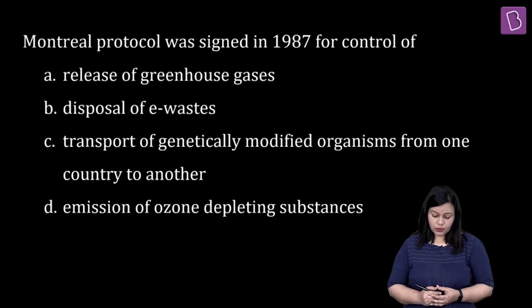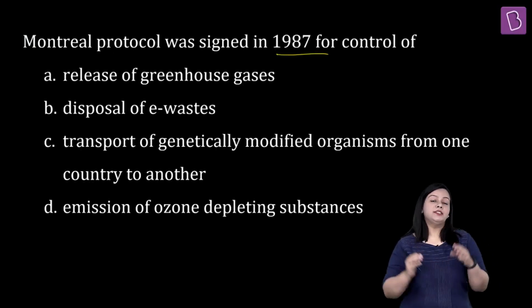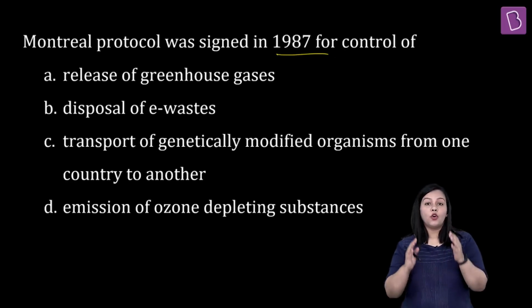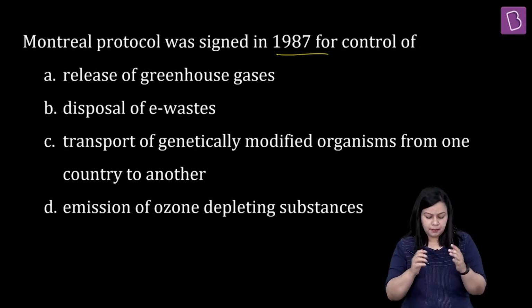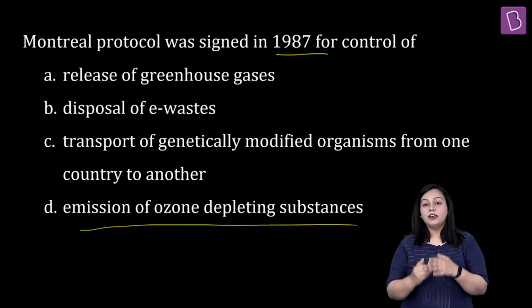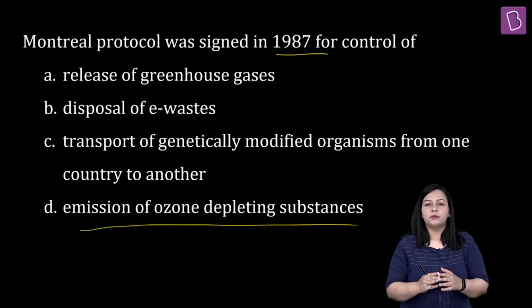Let us have a look at this question. Montreal Protocol was signed in 1987 for control of. Now this is a very important protocol which was signed in order to control and limit the emission of ozone depleting substances. Okay, this was signed in 1987 and this is a very important protocol when you talk about your environment.